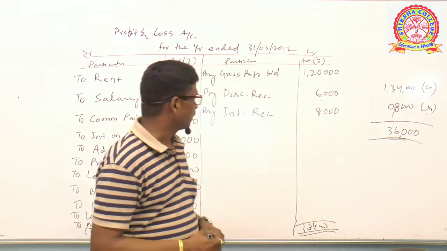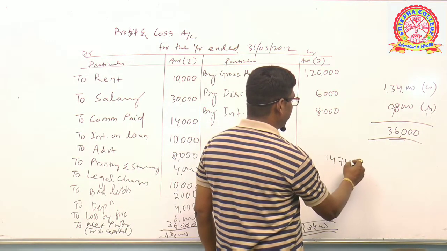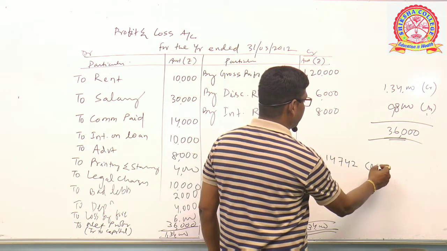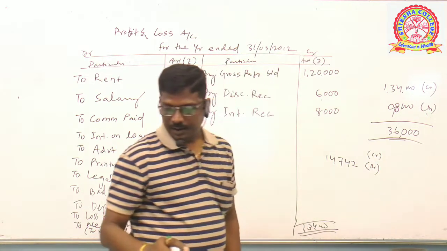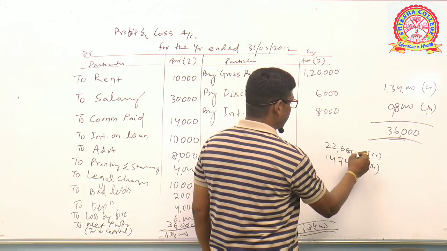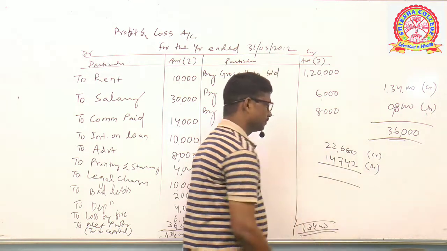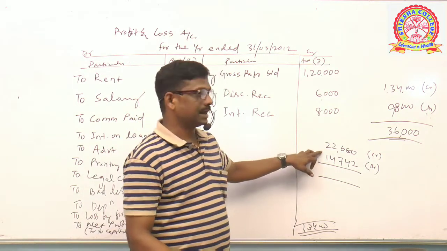14,742 is the total of debit. Credit total is 22,680. Get the difference. The difference is net profit because the debit side is less and the credit side is more.